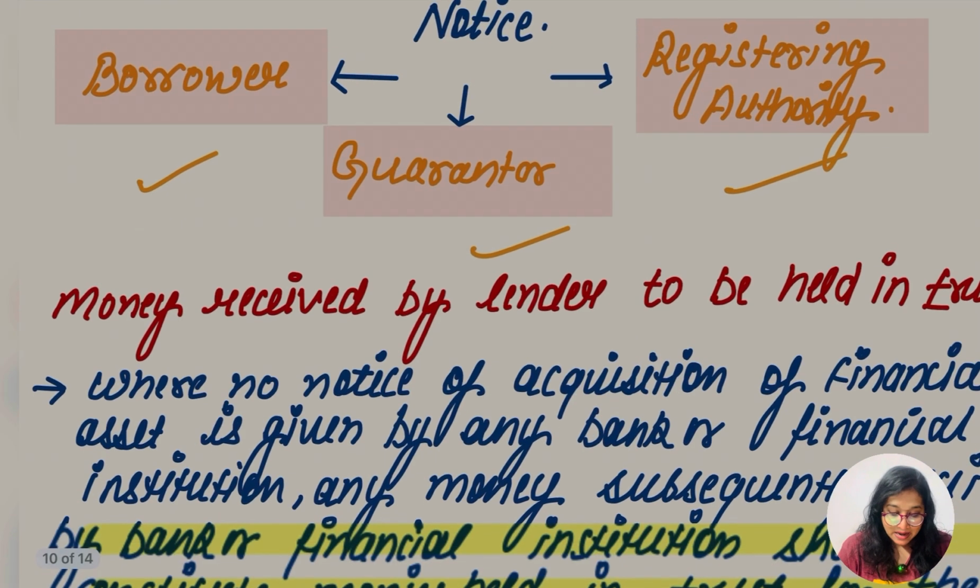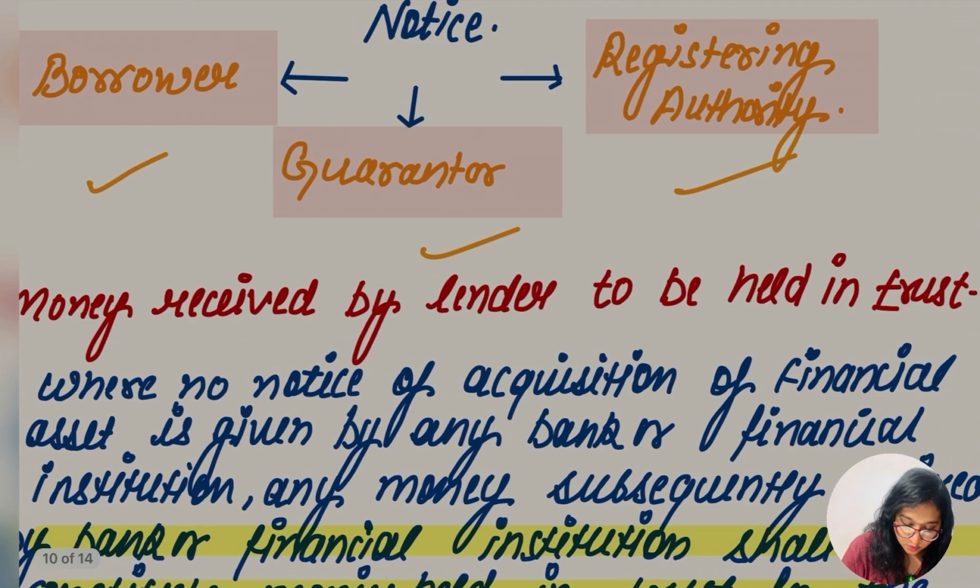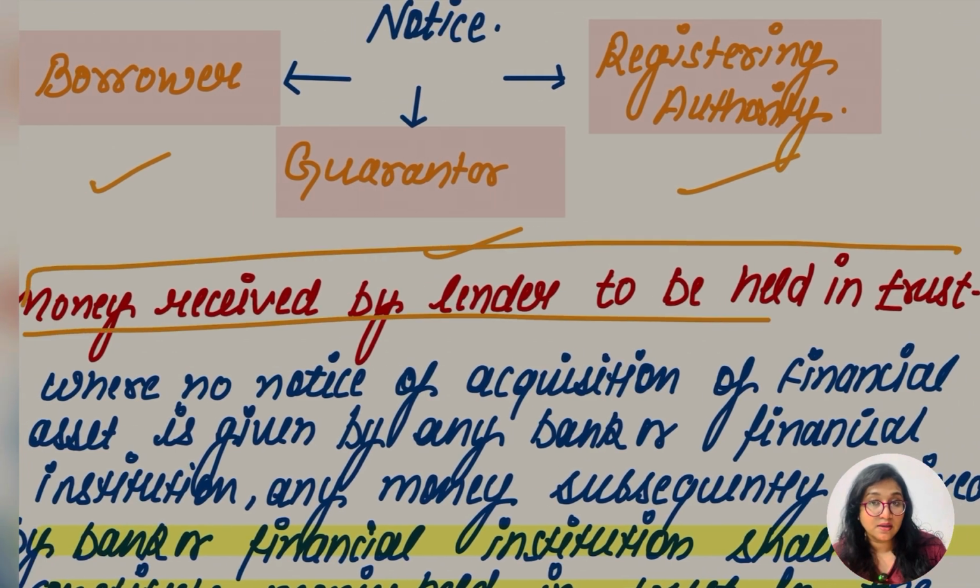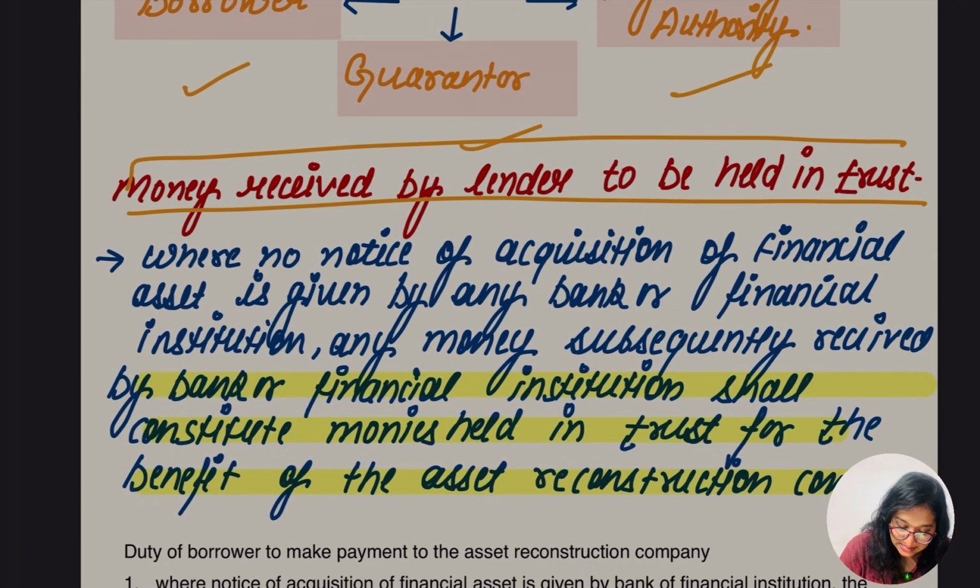Money received by lender to be held in trust. What I told you: if the notice is not issued by the financial institution or bank, what is going to happen? Let's read out now. Where no notice of acquisition of financial asset is given by any bank or financial institution, any money subsequently received by the bank or financial institution shall constitute money held in trust for the benefit of the asset reconstruction company.